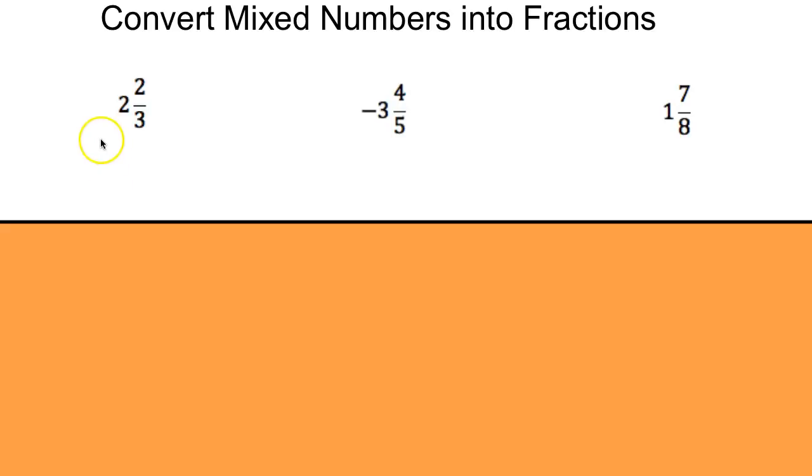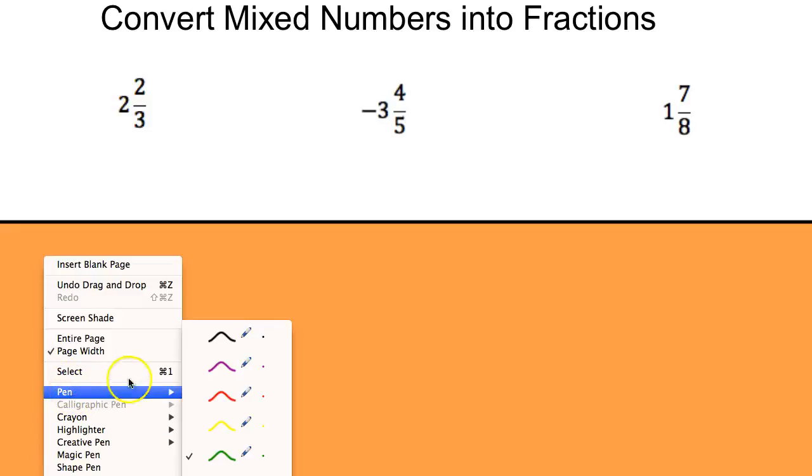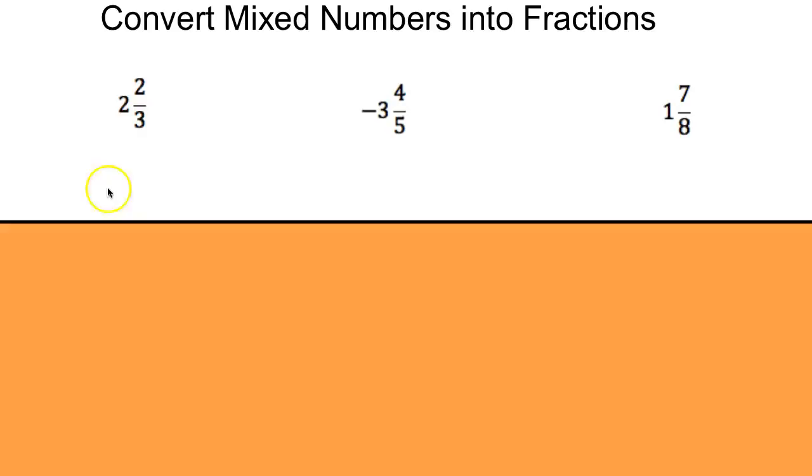Something that you'll be asked to do is convert mixed numbers into fractions. 2 2/3, that was the last example from the last slide. This is a mixed number. A mixed number is part integer, the 2, and part fraction, the 2/3. Let me just get my pen up. So this right here is a mixed number. These are all mixed numbers. So again, a mixed number has an integer and a fraction.